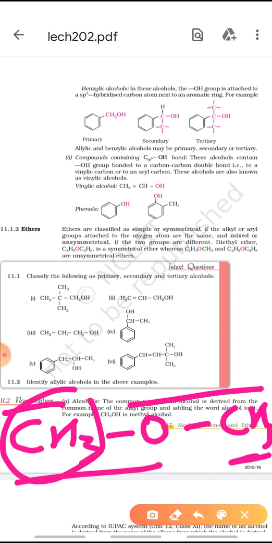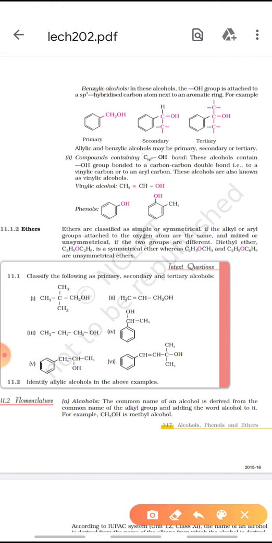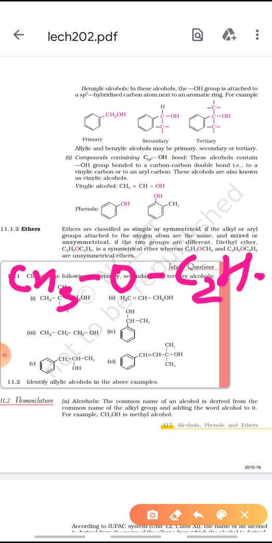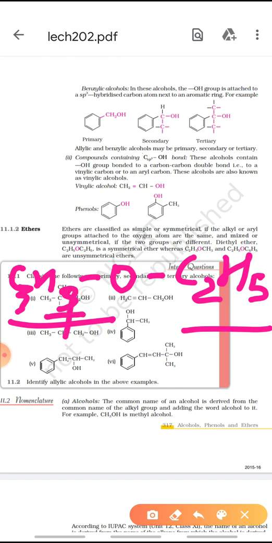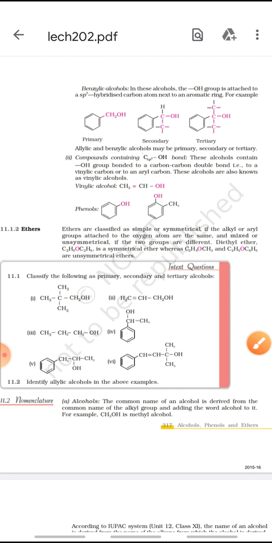Now these two alkyl groups may be similar or they can be different also. If suppose it is CH3O C2H5, then it will be methoxyethane. If this is C3H7, then it will be ethoxypropane, and so on.